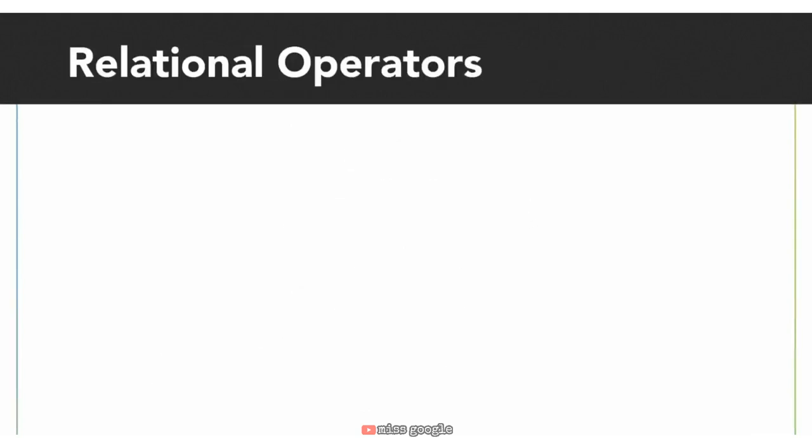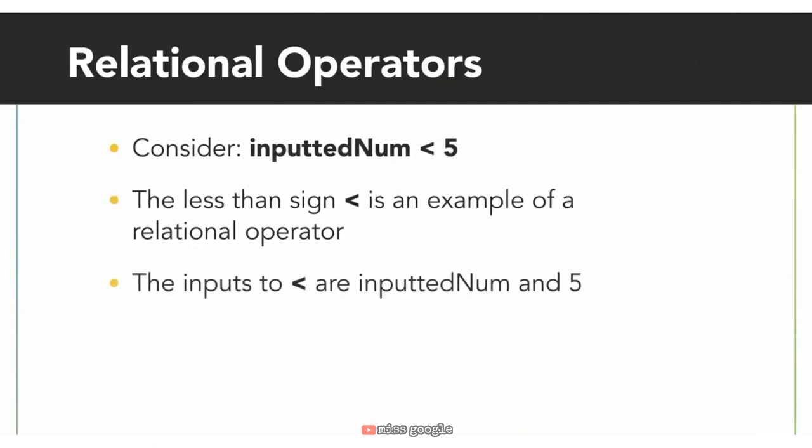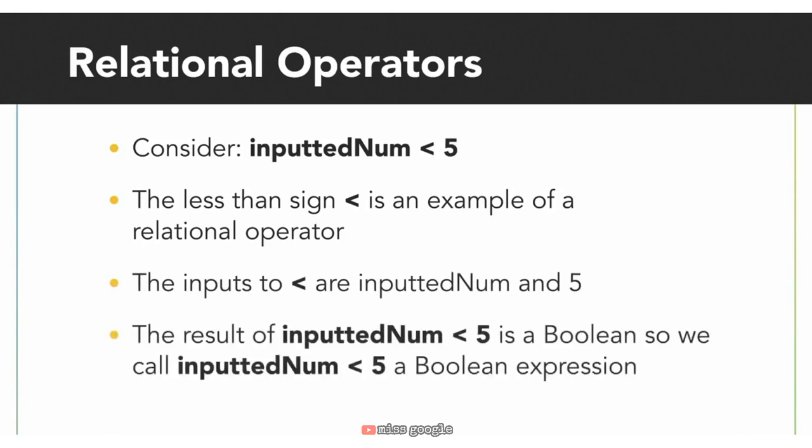We call the less than sign a relational operator. Its inputs are inputted num and 5, and the relational operator less than states a comparison between these two inputs. The result of this overall comparison will evaluate to either true or false. Since the inputted num less than 5 comparison evaluates to a Boolean, we call it a Boolean expression, and a Boolean expression can be used as a condition for our decision blocks.